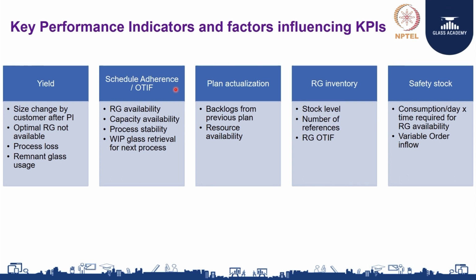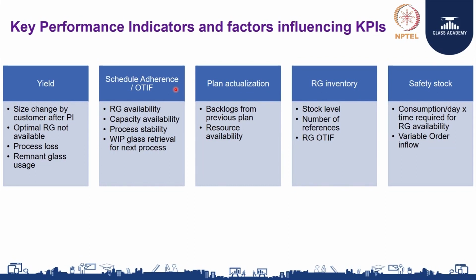Schedule adherence carries more weightage than yield, because schedule adherence is linked directly to customers and repeat orders. Yield helps your overall bottom line. So, first you place the customer, then you place your yield in your prioritization matrix.